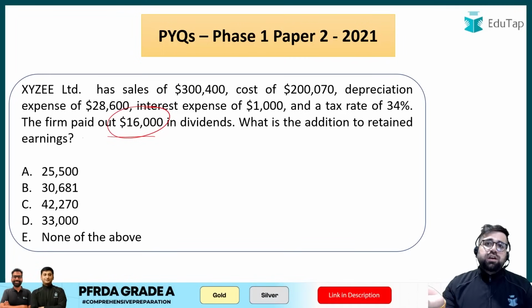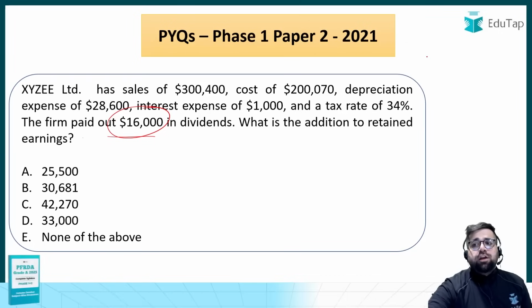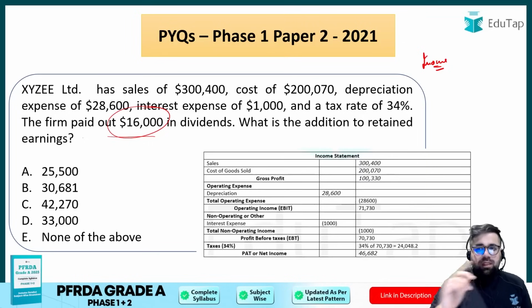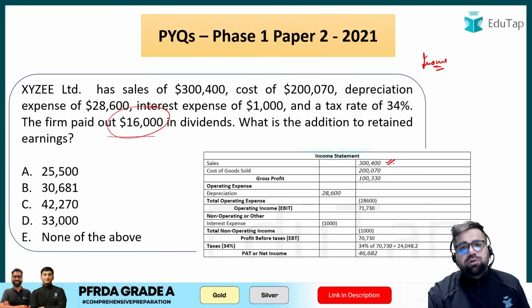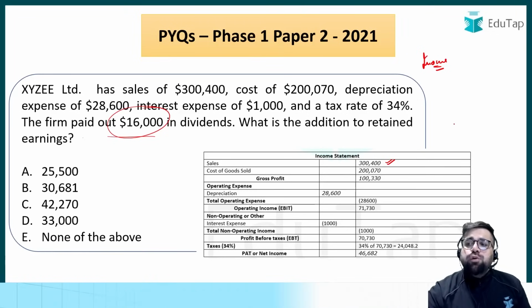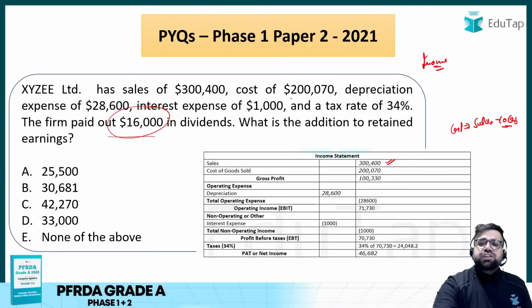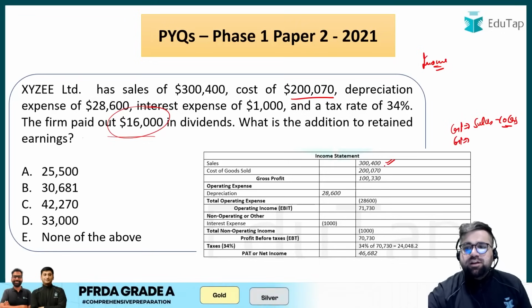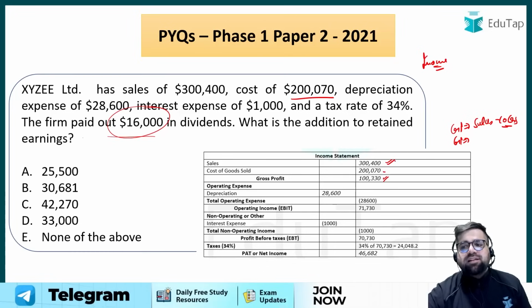Now retained earnings you will only be able to calculate once you have your net profit in your hand. For net profit you have to draw out your entire income statement, right? So start with sales. Sales is given to you as 3,400,000. Do you have any sales return? No. So this will be your final answer, right? And now you have to calculate your gross profit. Gross profit is sales minus your COGS. COGS they have directly given to you as 2,70,000. So your gross profit is sales, which is 3,400,000, minus 2,70,000. So your gross profit will be 1,330,000.